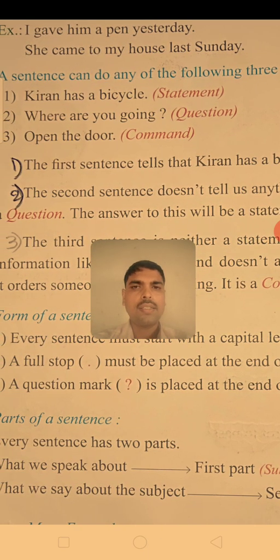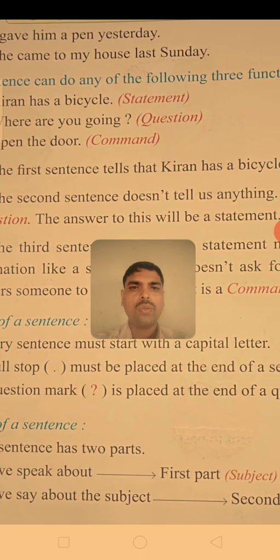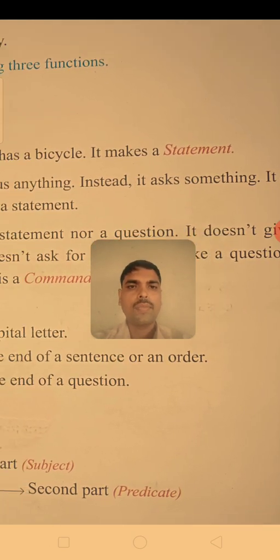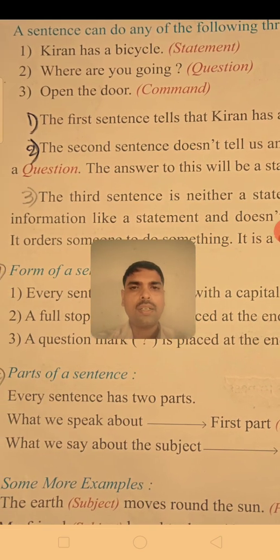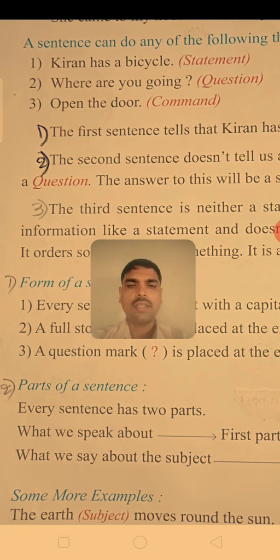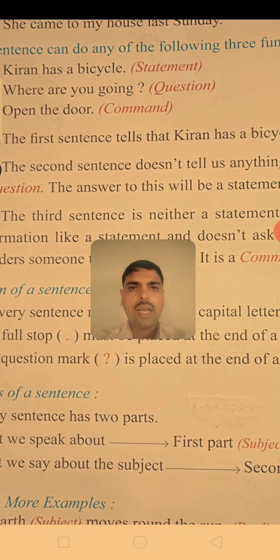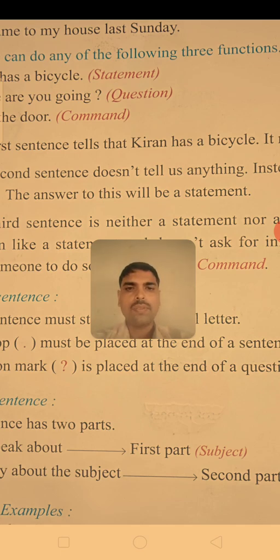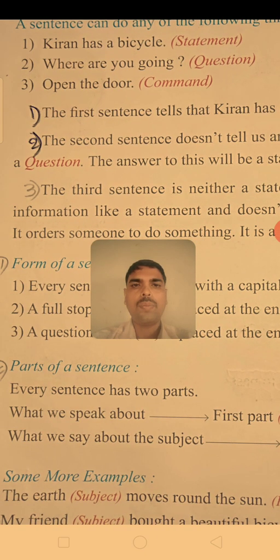And the second sentence, where are you going? It doesn't tell us anything. Instead it asks something. It is a question, not a statement. And the answer to this will be a statement. If somebody asks us where are you going, what will be the answer? I am going to school, I am going to market, I am writing, I am reading. Like this, the answer will be a statement.